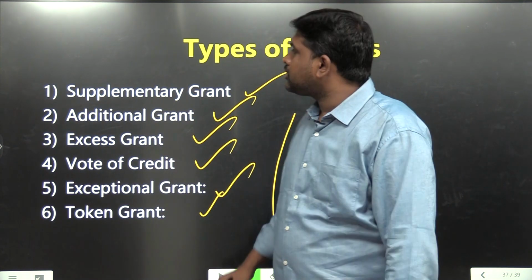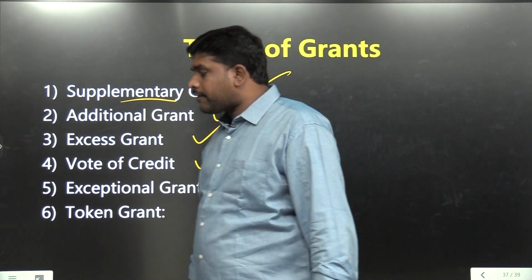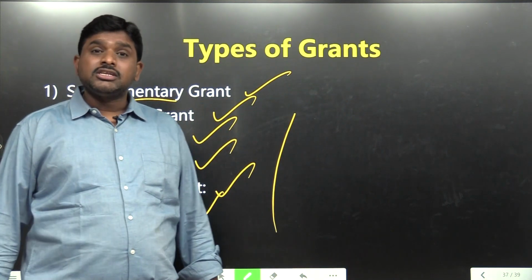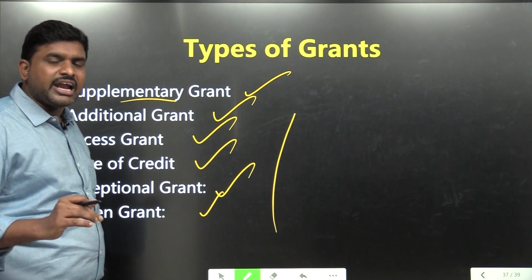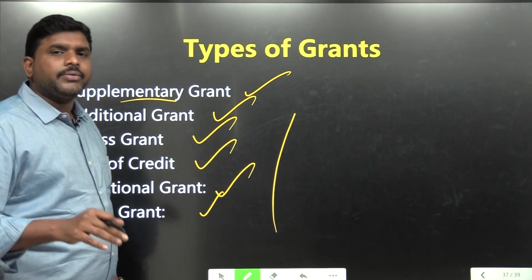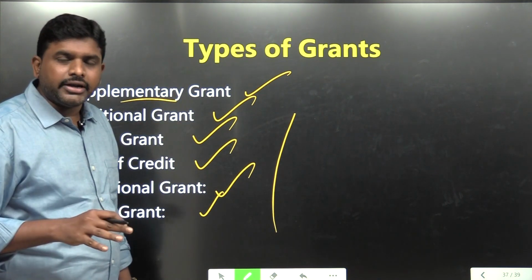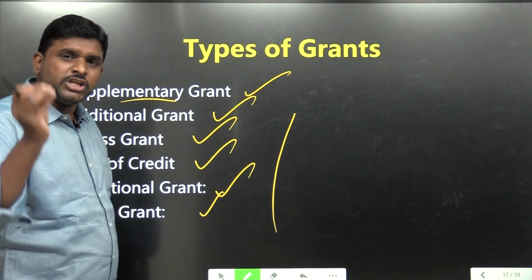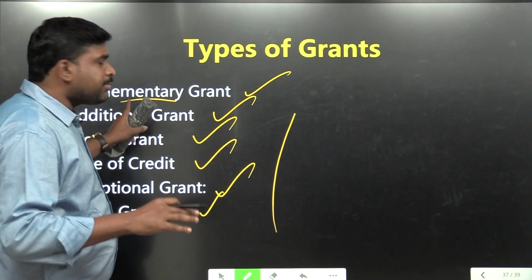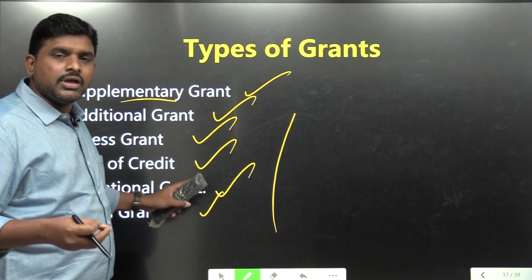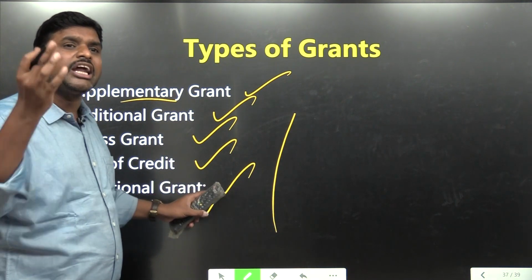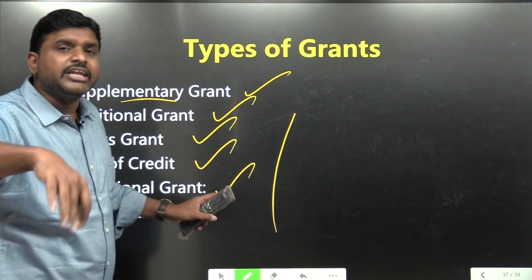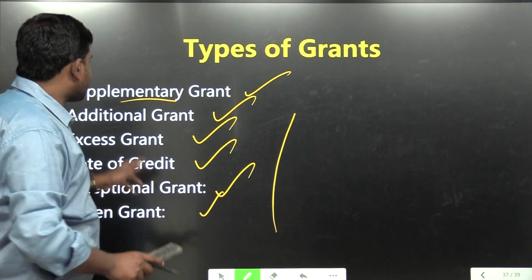What is a supplementary grant? Already 1000 rupees has been allocated. Supplementary means extra. That 1000 rupees is not sufficient, so I am taking more amount. It is called a supplementary grant.